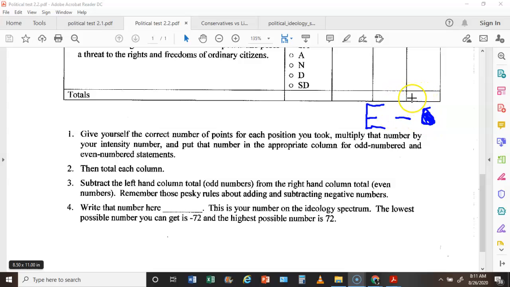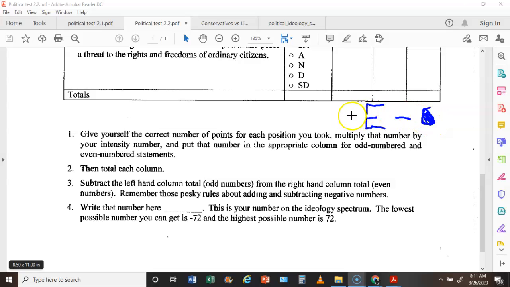If one of these scores is negative, let's say it's 10 minus a negative 10, you guys remember in math class when you subtract a negative number, it's actually going to be a plus. So E minus a negative is actually E plus that number. So if it was 10 minus a negative 10, it would actually be 10 plus 10, which is 20.